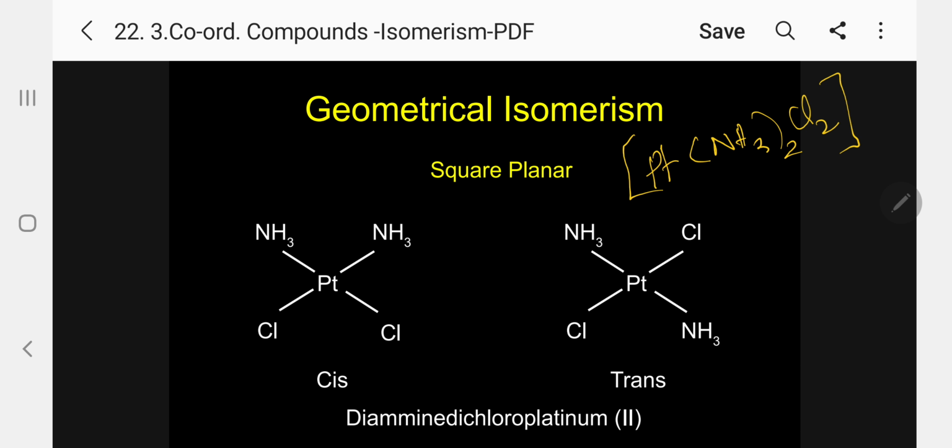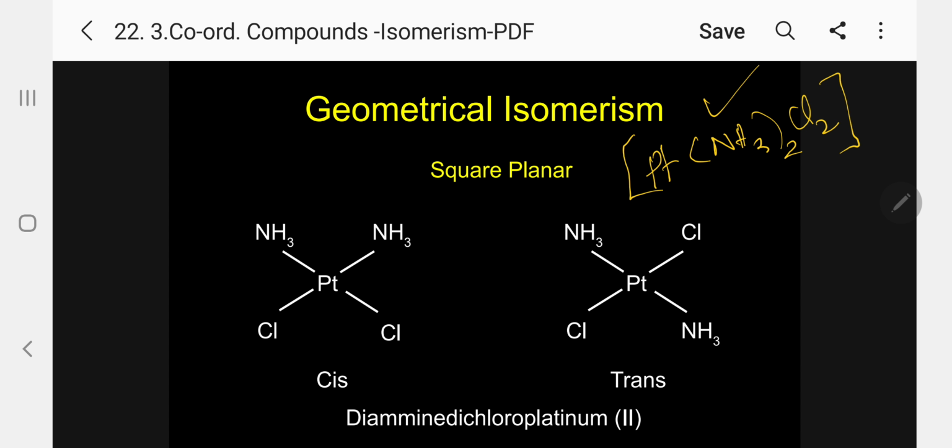So I can define now geometrical isomerism. Compounds, that is coordination compounds, having the same molecular formula but difference in spatial arrangement of atoms or molecules are called geometrical isomers.